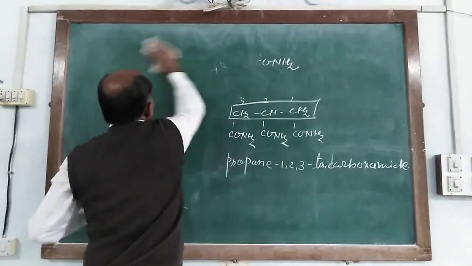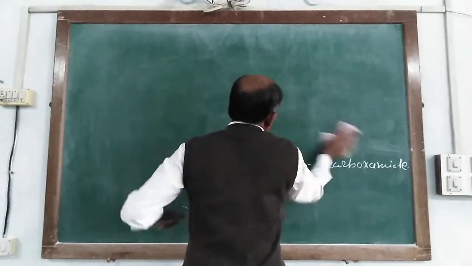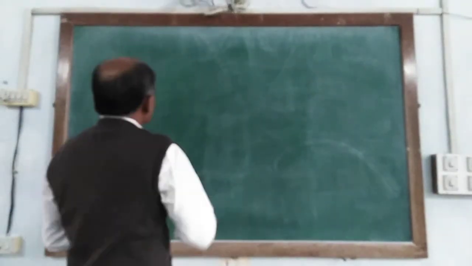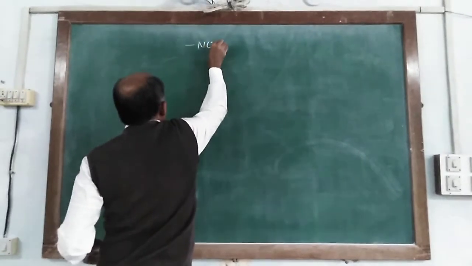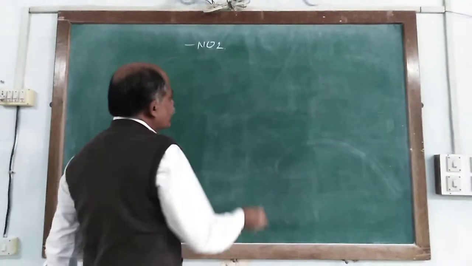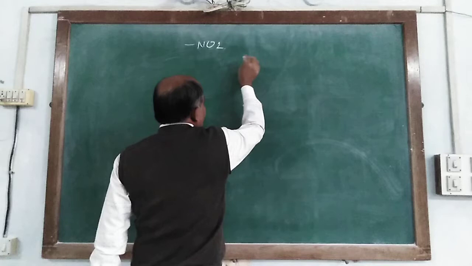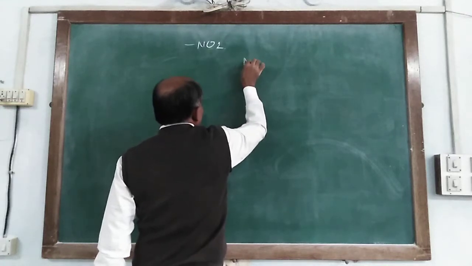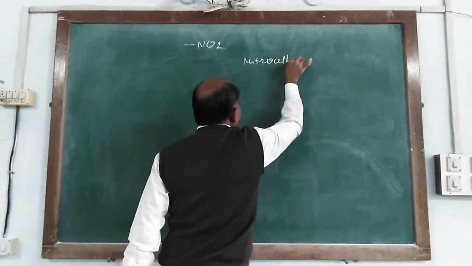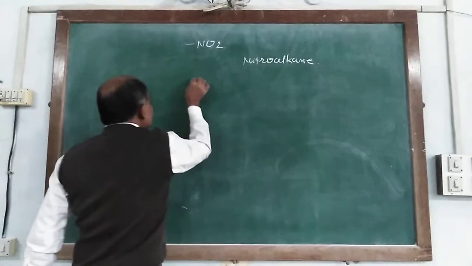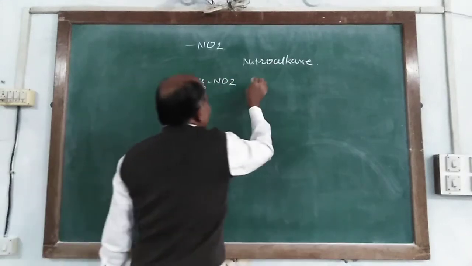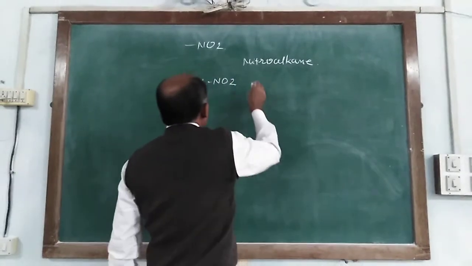Now last, nitro compounds. Nitro compounds have NO2 as the functional group, and according to IUPAC nomenclature, they are named as nitroalkanes. For CH3NO2, it is nitromethane.